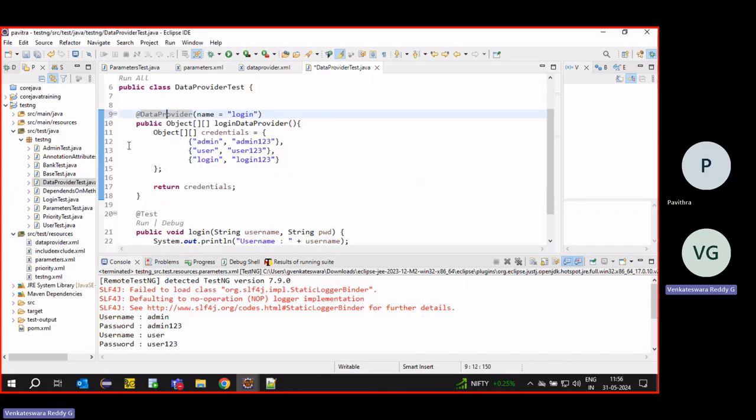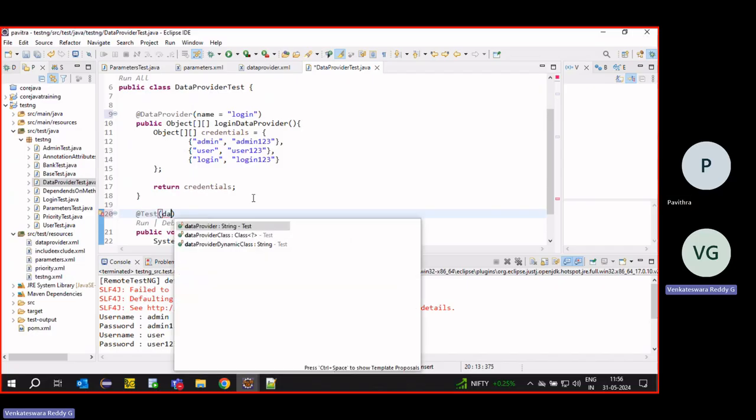I have created one data provider. It will provide the data. Data provider means it will get the data in real time. It may get it from a database, or Excel data, JSON data. Maybe sometimes it will read the data from some files. It will prepare a two-dimensional object. Now we have given a name, login. Now this name we have to pass here.